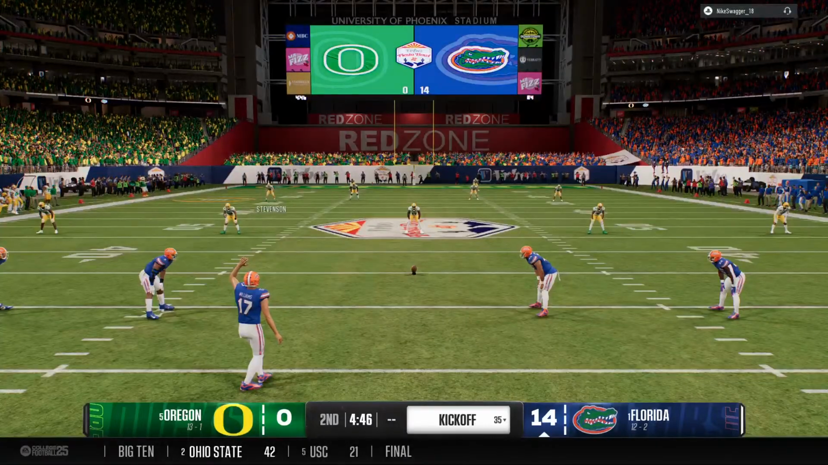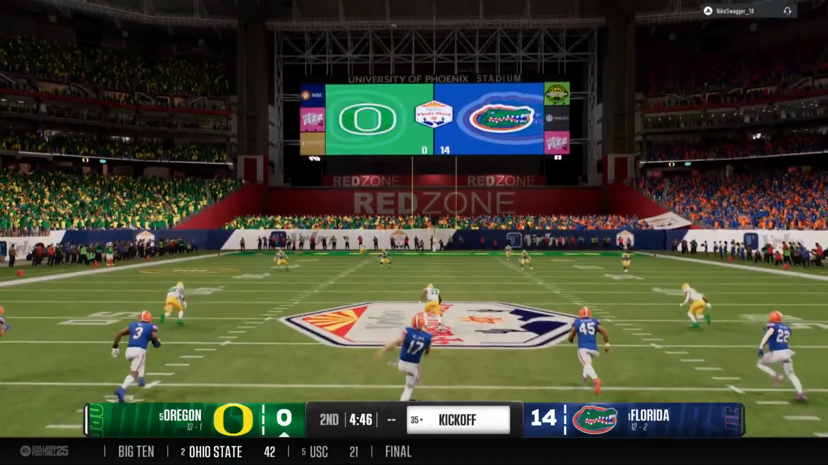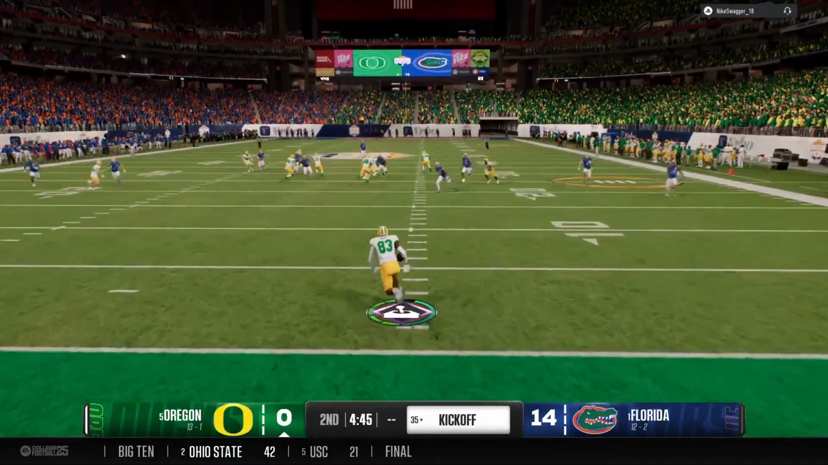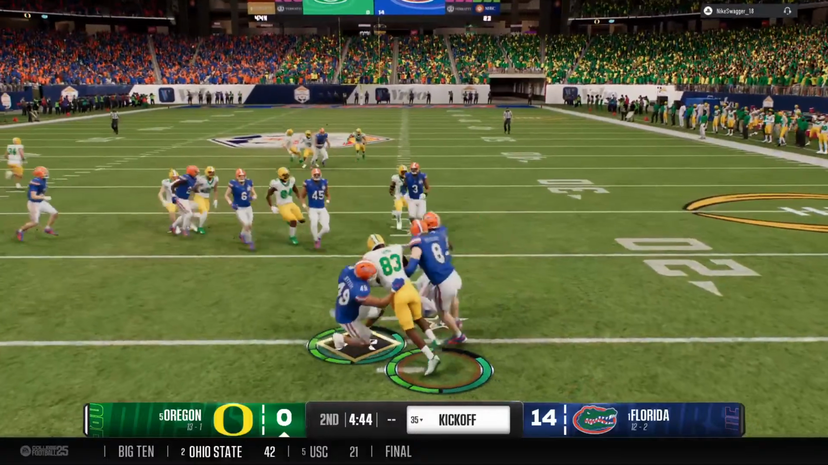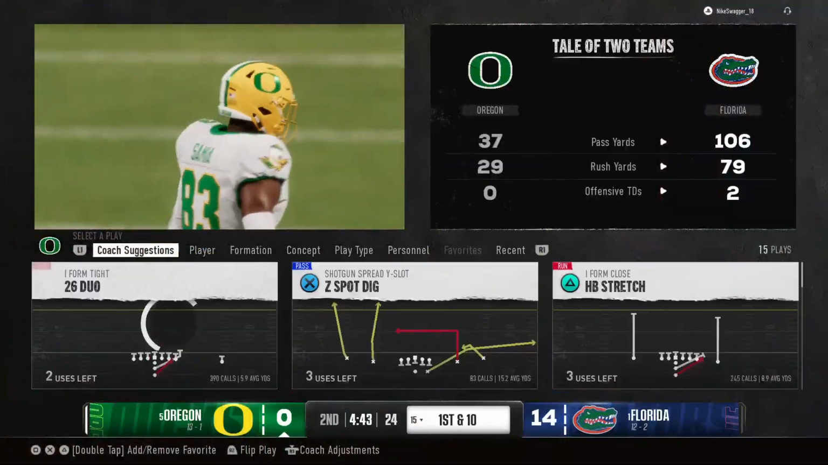Kickoff team on the field getting set now. He'll bring it out from his end zone. Solid coverage there. They get him at the 15. That's when the offense will take over.